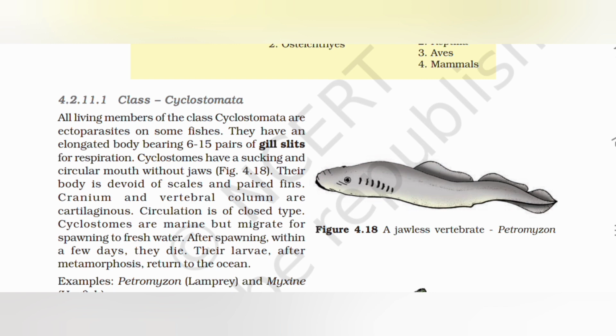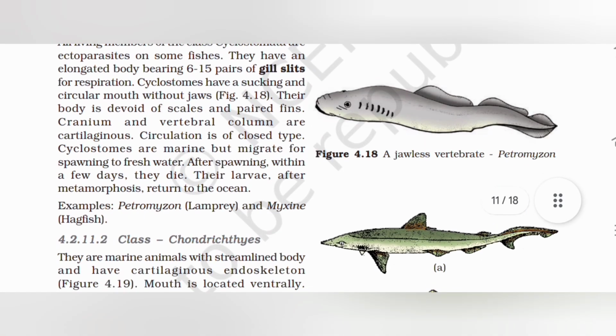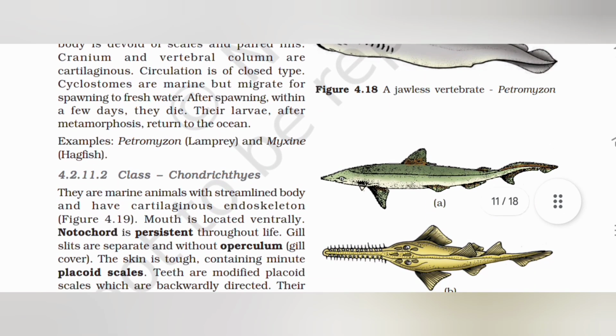Circulation is of closed type. Cyclostomes are marine but migrate for spawning to fresh water. After spawning within a few days, they die. Their larvae, after metamorphosis, return to the ocean. Examples: Petromyzon (lamprey) and Myxine (hagfish).